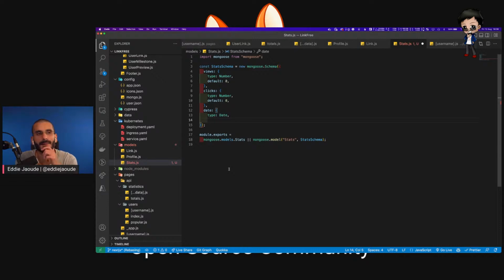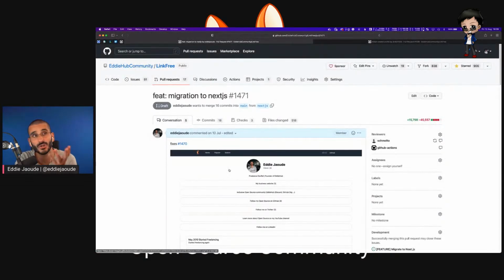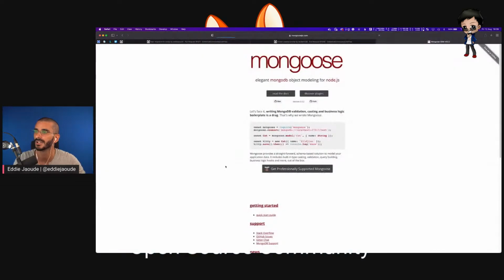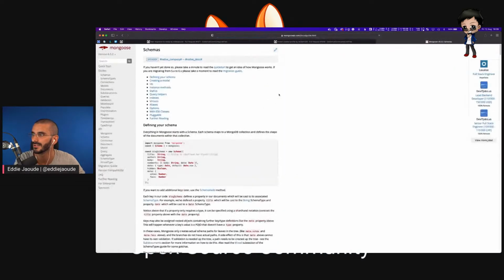So date and time, how can we make sure we only get one per day? I might have to check Mongo documentation, because I think we could create it unique potentially as well. Mongoose would want Mongoose docs, read the docs, and they should have dates somewhere. Let's have a look at how they manage their dates.